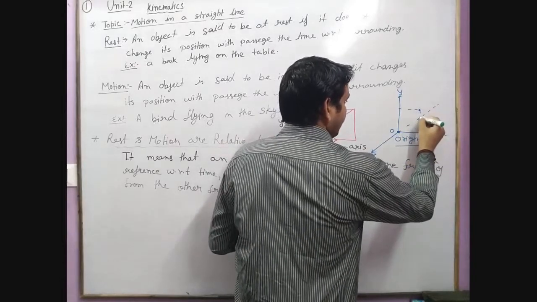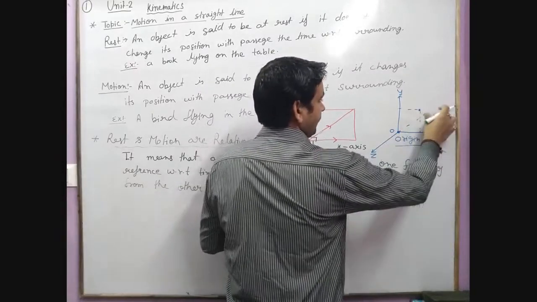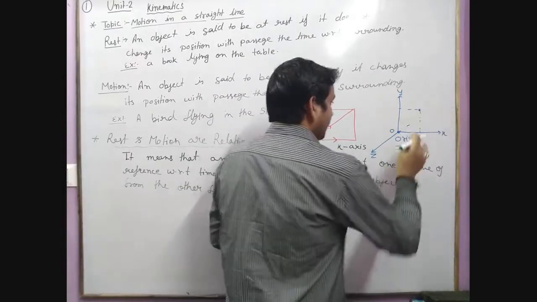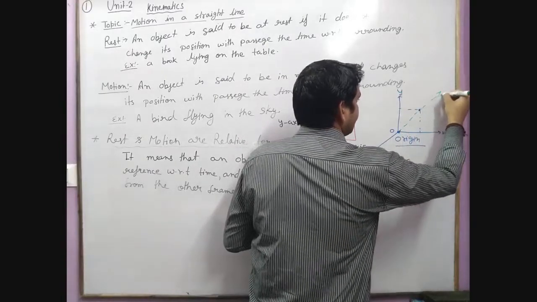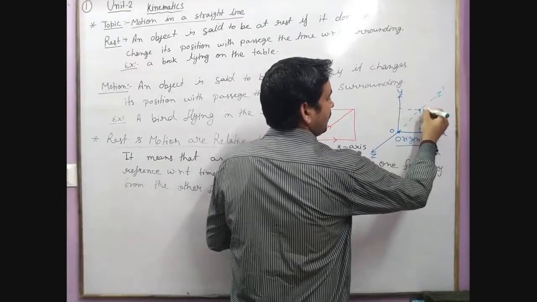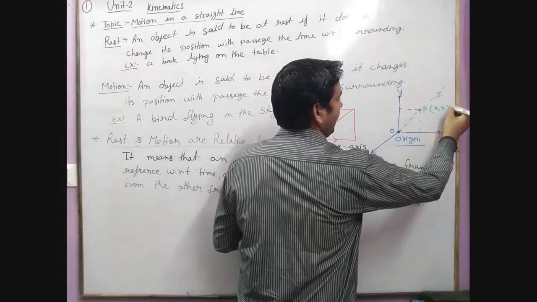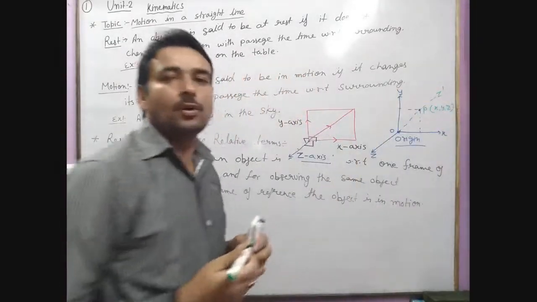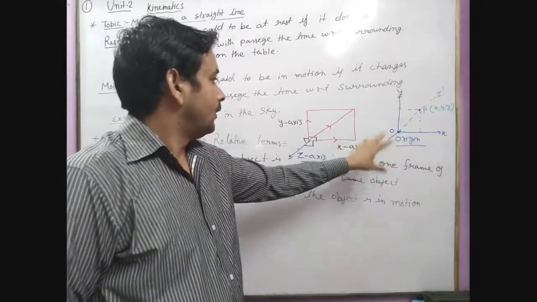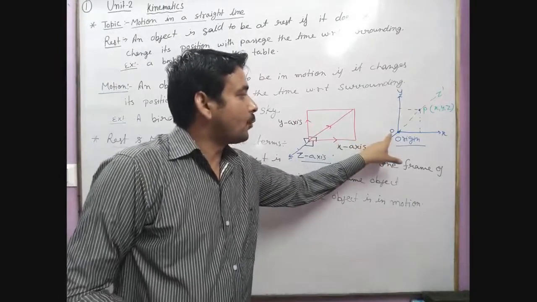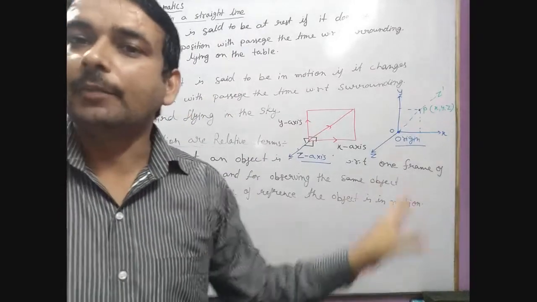So for this situation, here is the 1 minute, by using this is z dash axis. So the coordinate of this point can be given by x, y, and z, and this is the position of the object from the point of origin at any instant of time t.